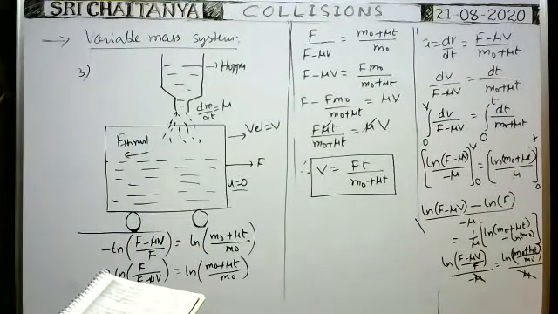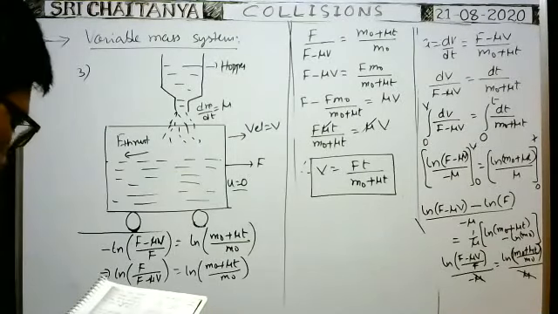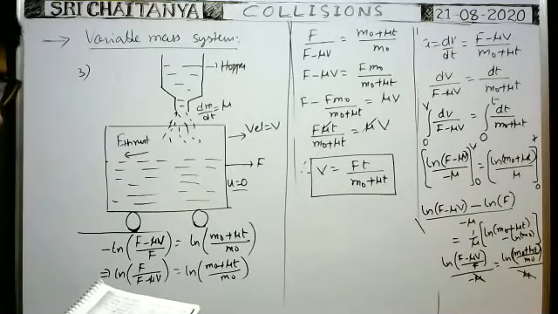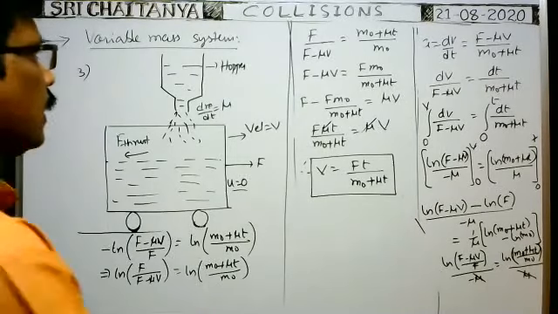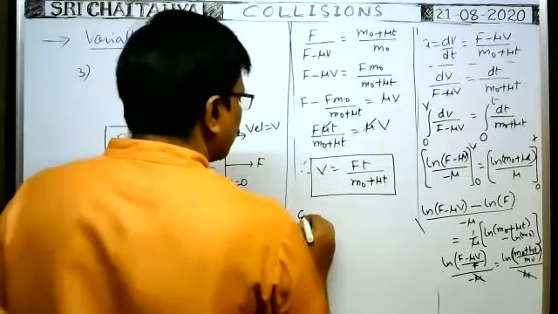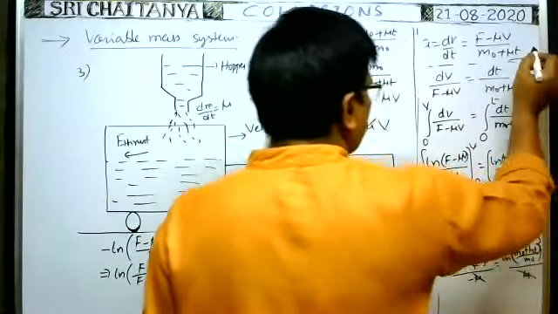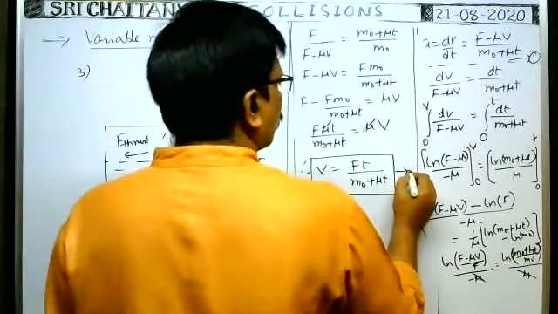Next, what is the formula for acceleration? Previously we already got acceleration a is equal to something. We can use that formula. Suppose this is equation 1 and this is equation 2.